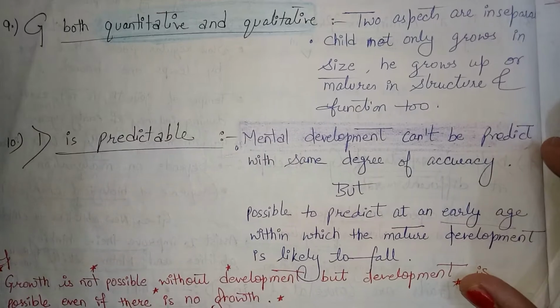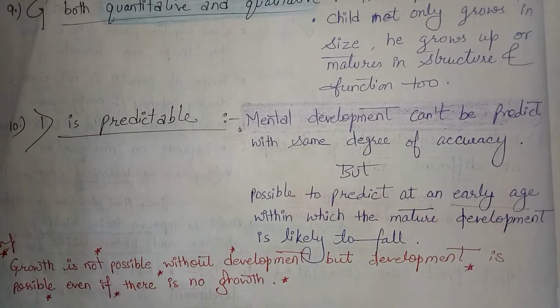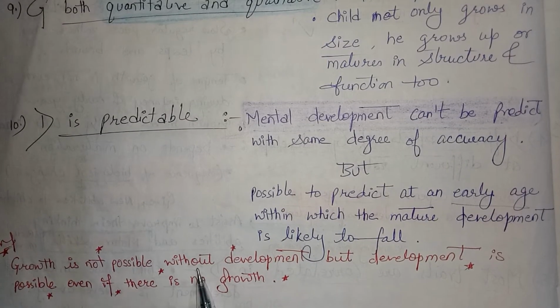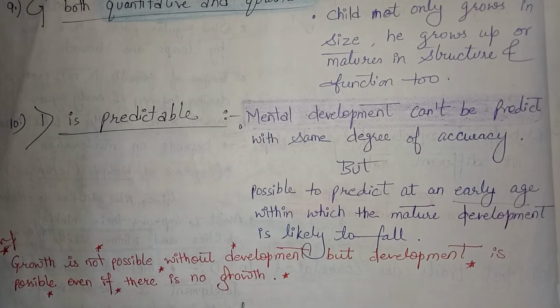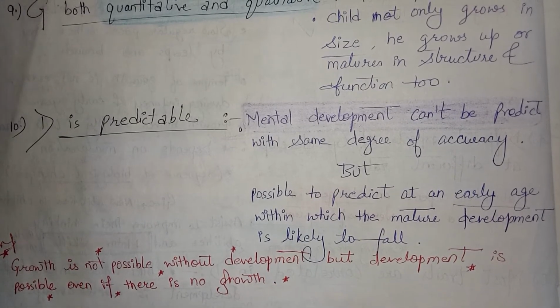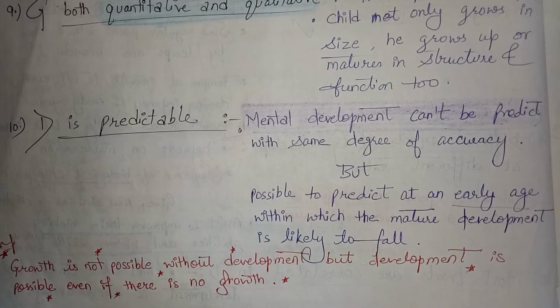Next, the last is: growth is not possible without development, but development is possible even if there is no growth. This is a very important point in growth and development.